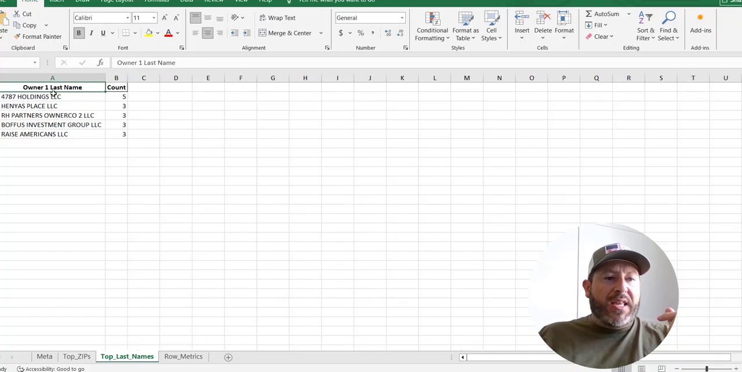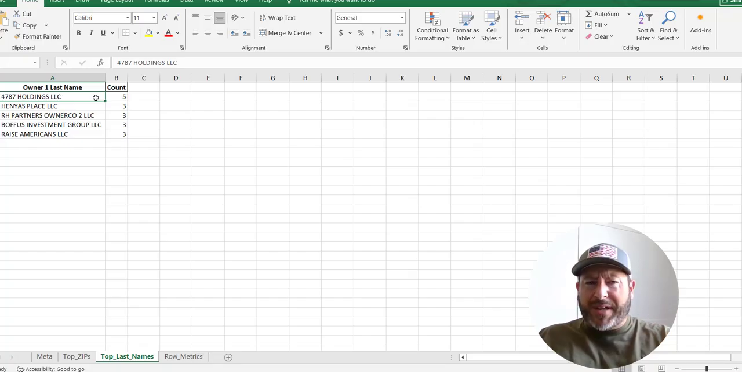We can also see right here, let me open this up a little bit. These are the people that bought the most properties. This company here bought 5 properties during that short time, I think it was like 3 months. This company here bought 3, bought 3, bought 3, bought 3. Those are the top buyers in your market.